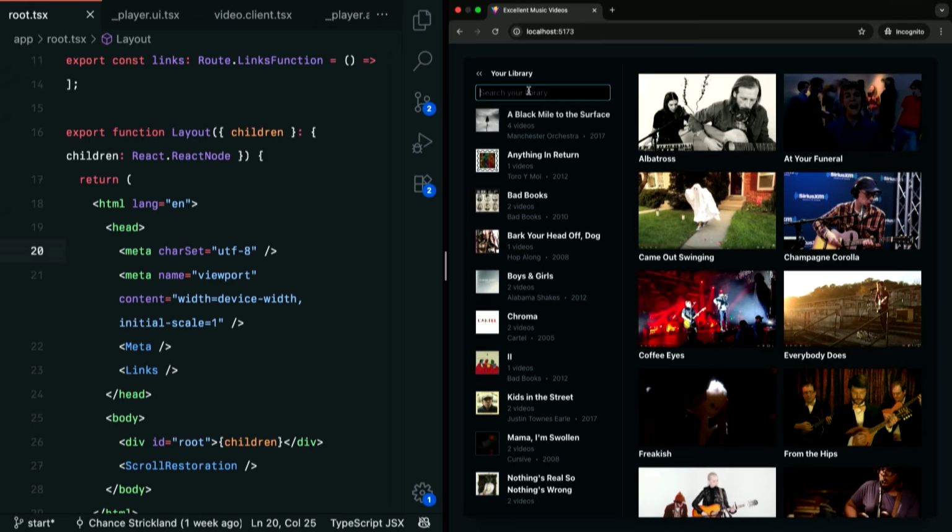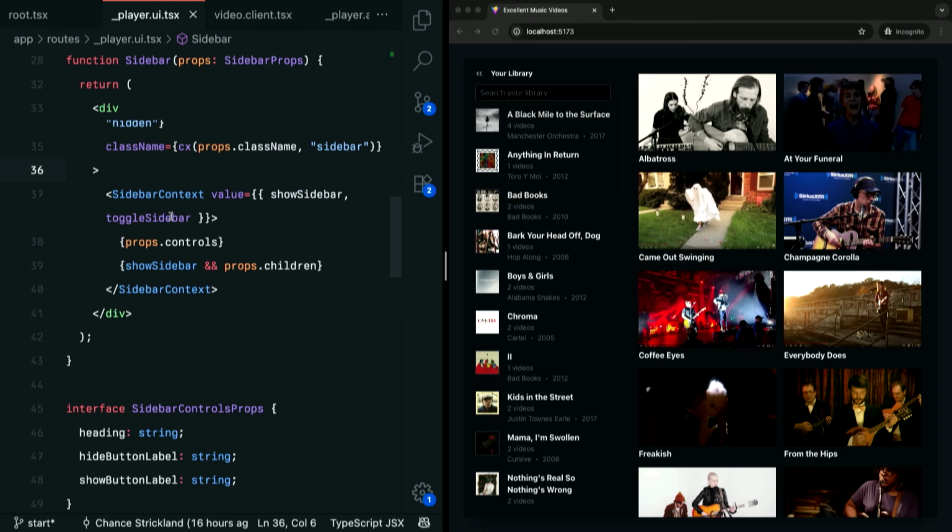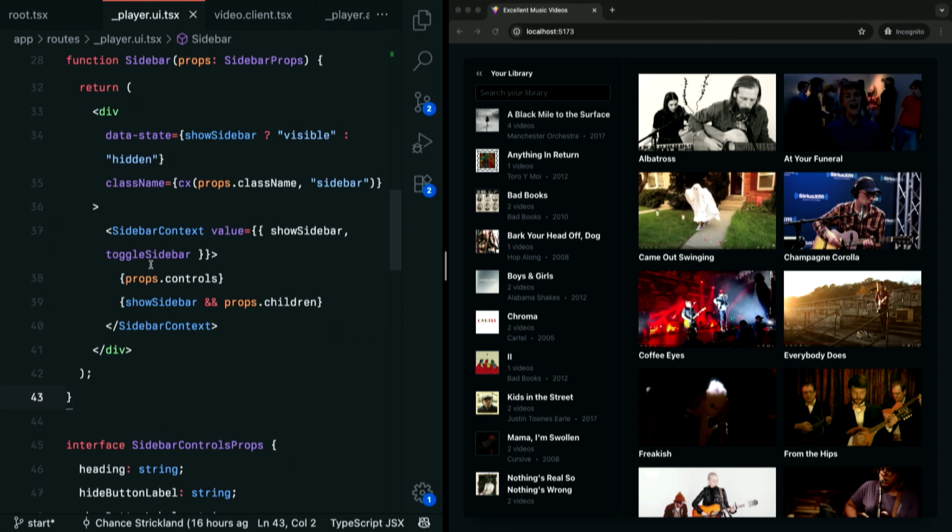So traditionally in React, so we think about what we're actually looking at here. We've got an input field, and we want to maintain its state despite the fact that we are not actually rendering it. So this is our sidebar here, and we can see that we've got a toggle, and we're only showing the children. In this case, the children is our library if show sidebar is toggled on. And because we're conditionally rendering this thing, it unmounts and remounts, which resets all of the state in the component.